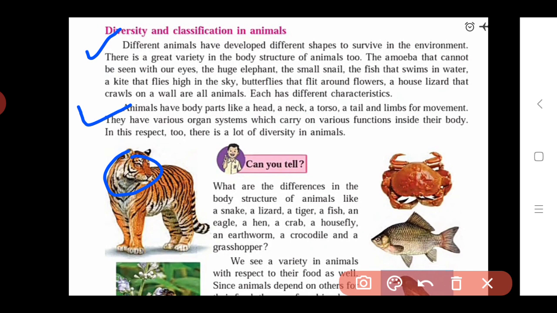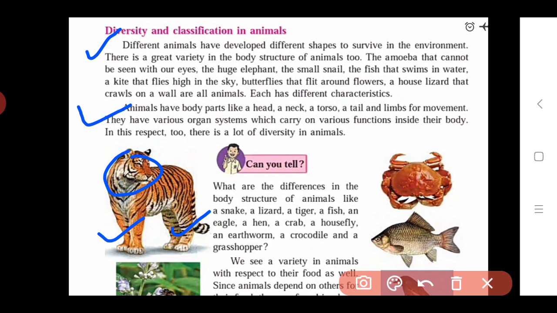This part is called the torso. Also some animals have a tail and limbs. Limbs means hind limbs and forelimbs, that is legs. These legs we call limbs: hind limbs and forelimbs, front limbs and back limbs. These body parts are generally seen in all animals.